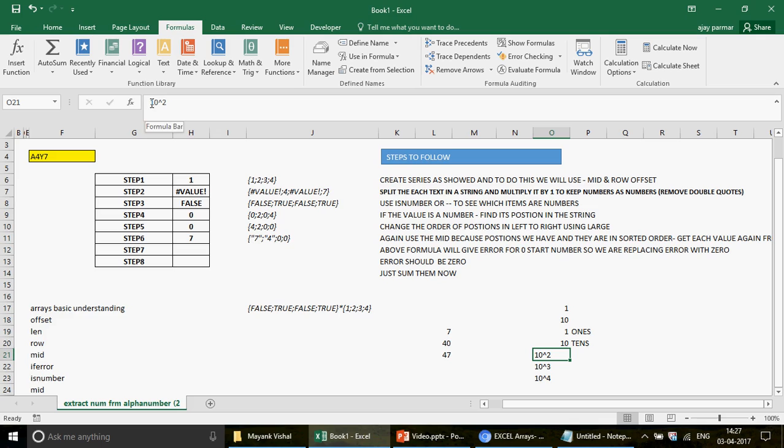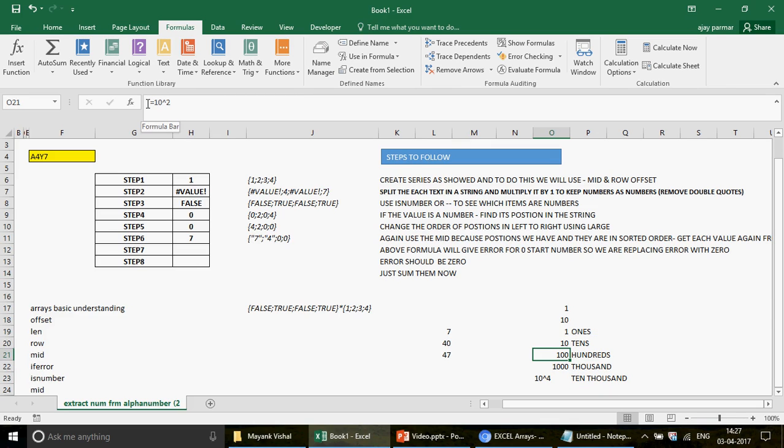This is for your tens position. Then if you press equals here, this is simple math, we are using the concept. If you press equals, this is what you will get, which is hundreds. Same for 10 raised to power 3. When you write 10 raised to power 3, this becomes 1000, this becomes 1000, and so on. This is how we calculate everything, right?